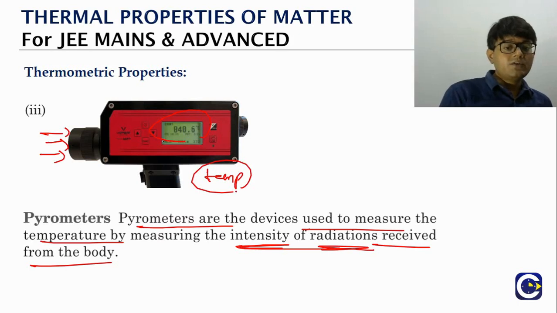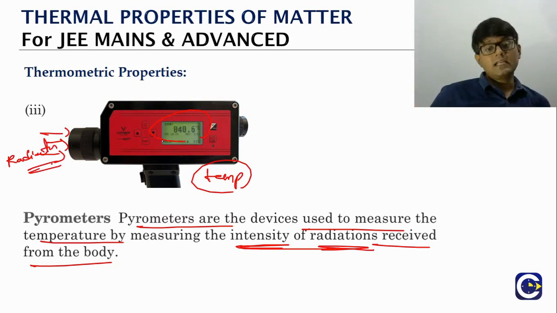How the temperature of a body is related to the radiation it gives off, we will see in heat transfer. There we'll talk about something called Stefan's law. Based on temperature, a body at high temperature will give more radiation, and a body at low temperature will give less radiation.